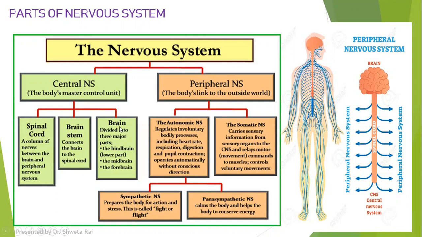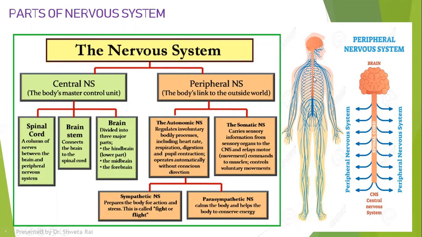Brainstem connects the brain to the spinal cord. Now, as in this picture, you are able to see that this is brain and this is a spinal cord. So whatever information reaches this spinal cord, the spinal cord sends the information via the nervous system to the brain and takes back the information into the spinal cord.